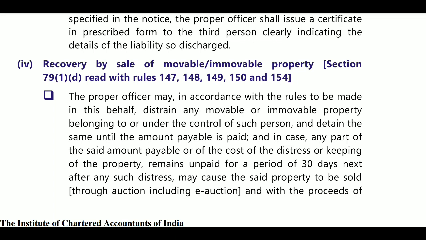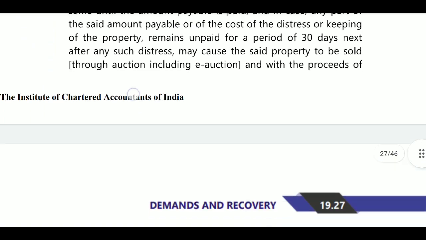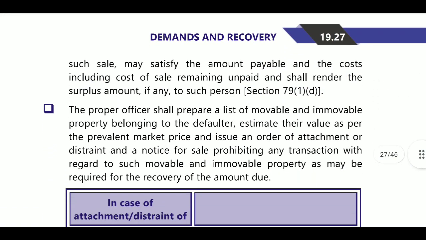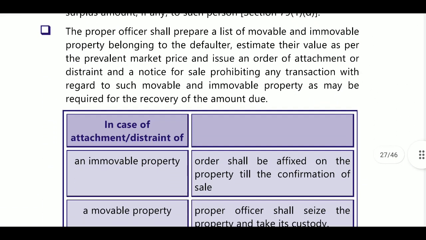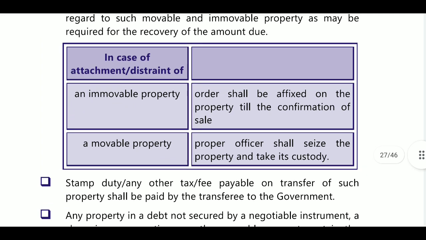Next, recovery by sale of movable or immovable property. They will sell your movable or immovable property, realize whatever amount they want, and any surplus amount will be given back to you. For example, for immovable property, the order shall be affixed on the property till confirmation of sale. For immovable property, the proper officer shall seize the property and take its custody.